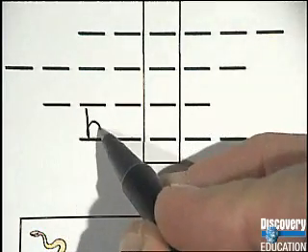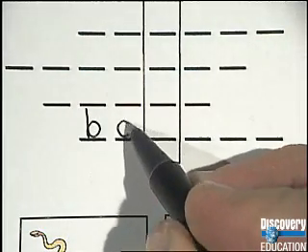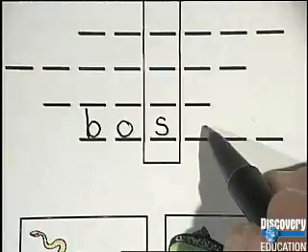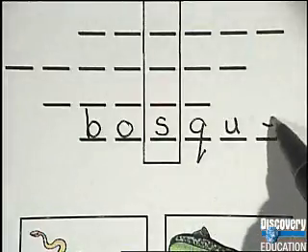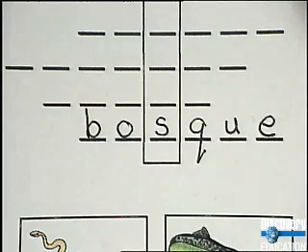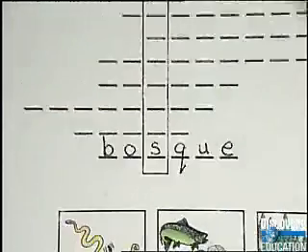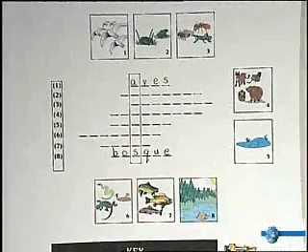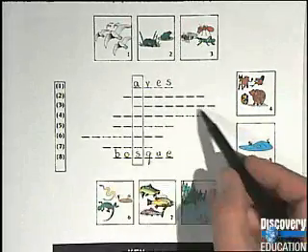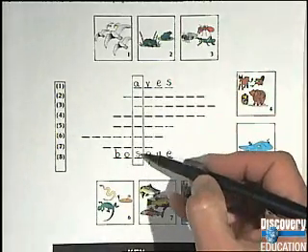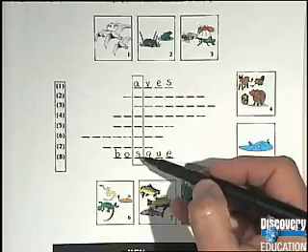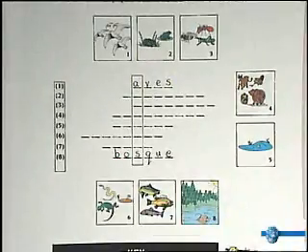B larga, B, O, S, Q, U, E. Bosque. So if you continue to fill in all of these clues across here, based on the pictures around there, you'll get a word coming down this way that you'll be able to read in Spanish that'll tell you what we're going to be studying in this unit. All right.